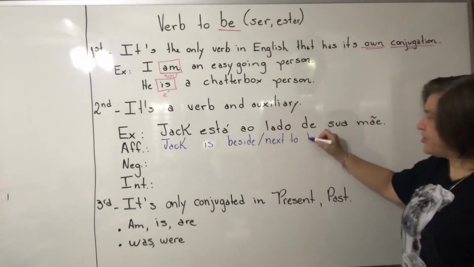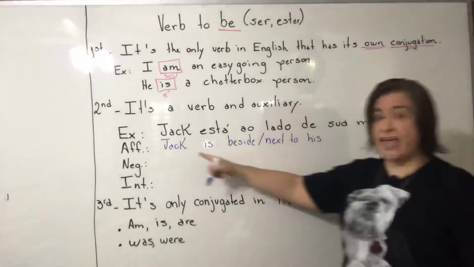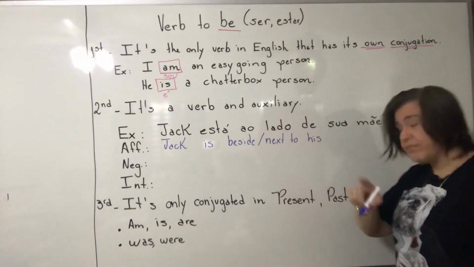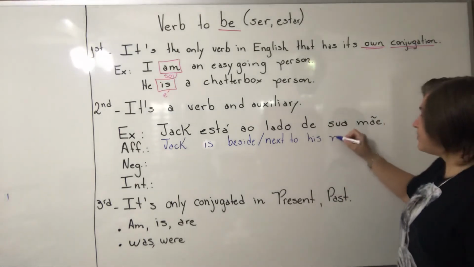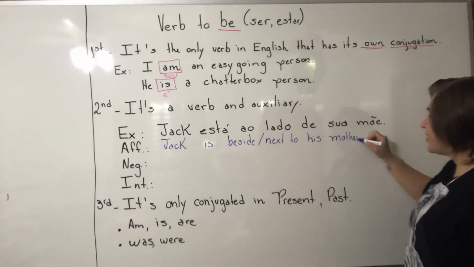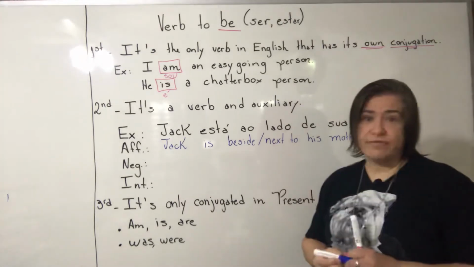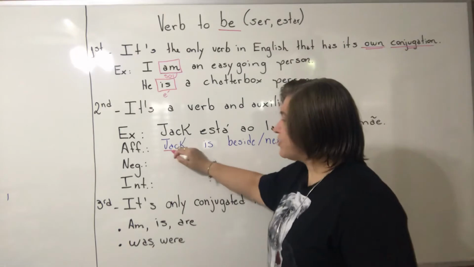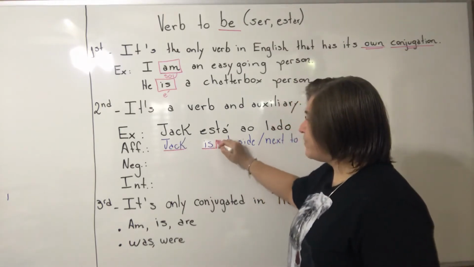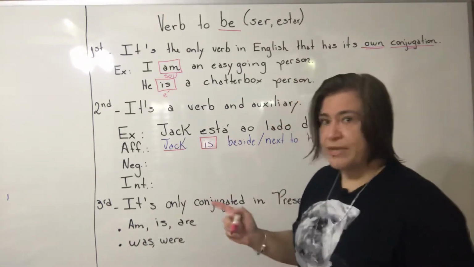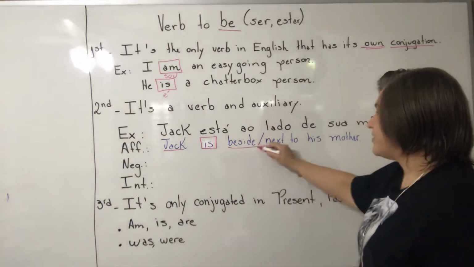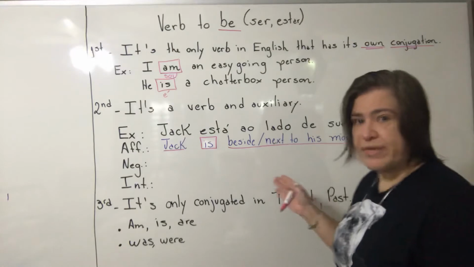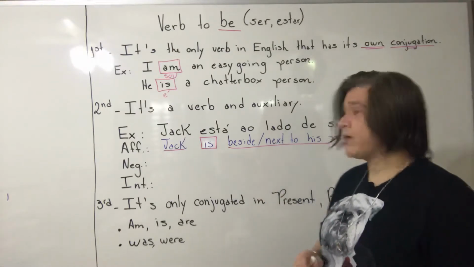Sua in English, his, because Jack is he, possessive his, remember? And of course, mother. So here we have an affirmative sentence. We have the person, verb to be, and the complement, of course. Okay? Person, verb, complement, it's in present form.